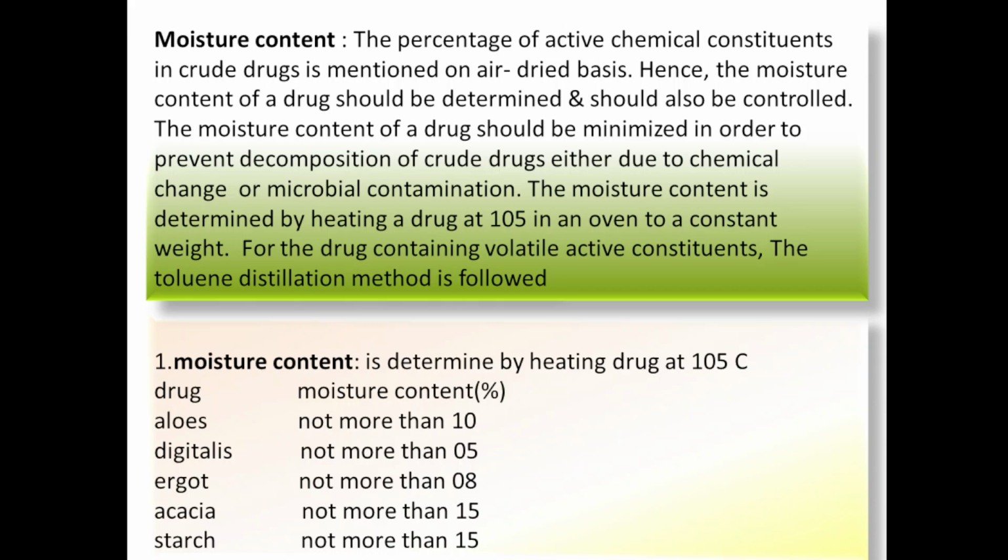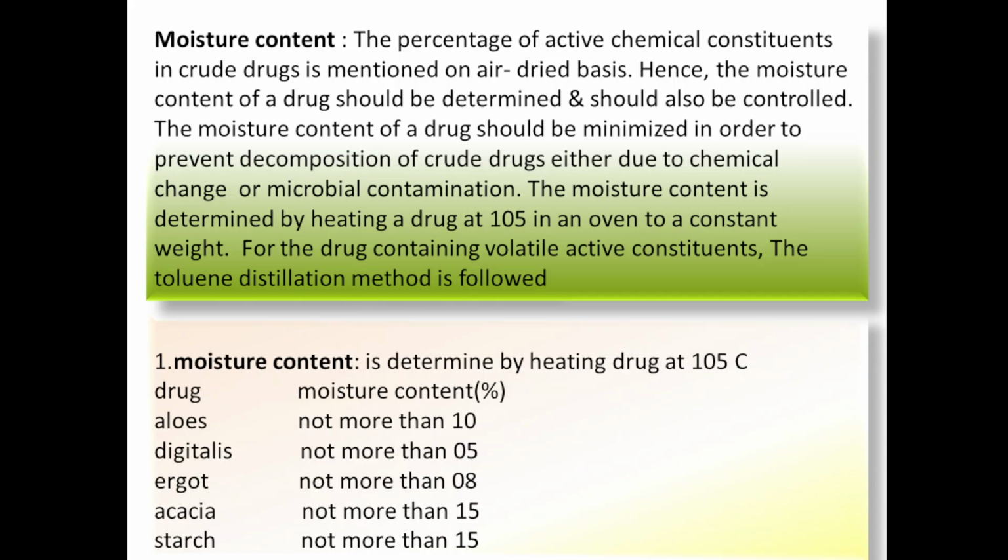When it gets heated, whatever moisture is present in that volatile oil constituent will get vaporized, and the water is collected in the receiver. Till complete distillation, measure the volume of water which is collected in the receiver, that will give the moisture content of